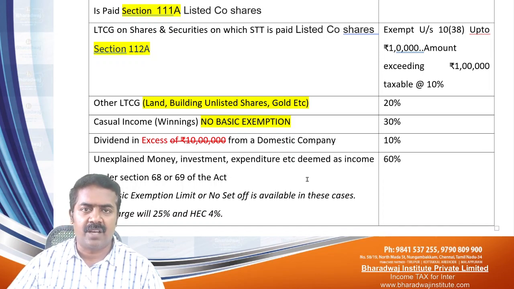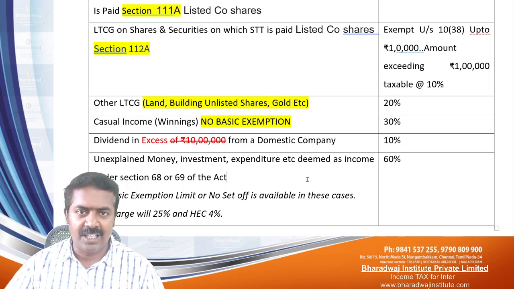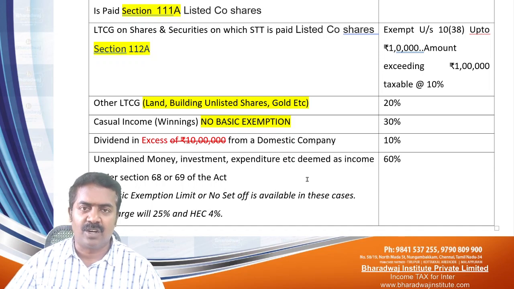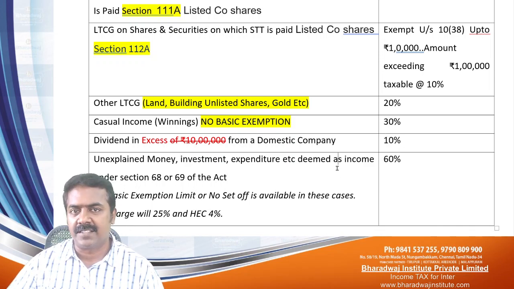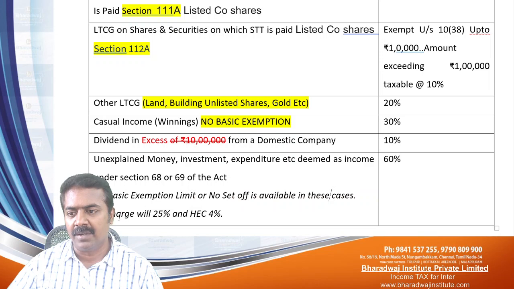Or for example, you're having some unexplained investments, which may be in gold, land or building, or unexplained cash. You're not able to offer an explanation. Then the income tax department will say pay 60% tax on that. No basic exemption will be available. You have to pay surcharge of 25%.